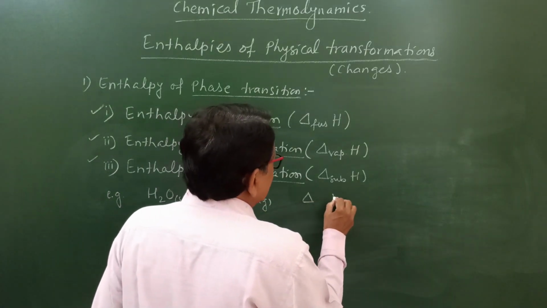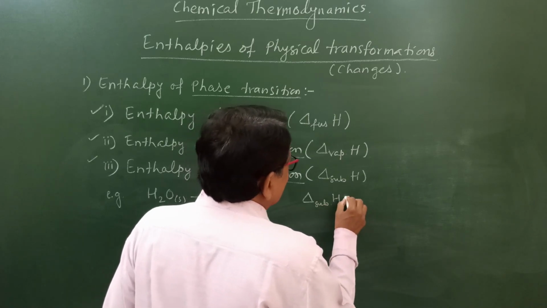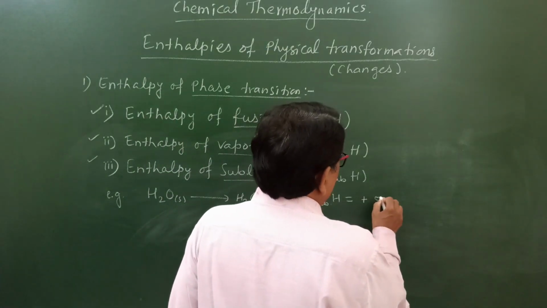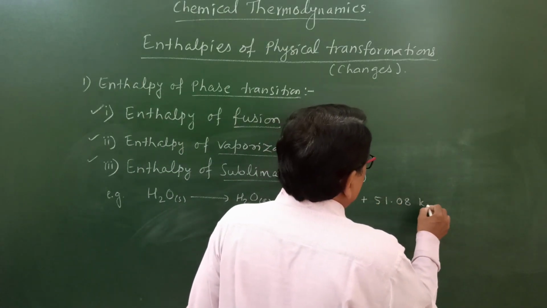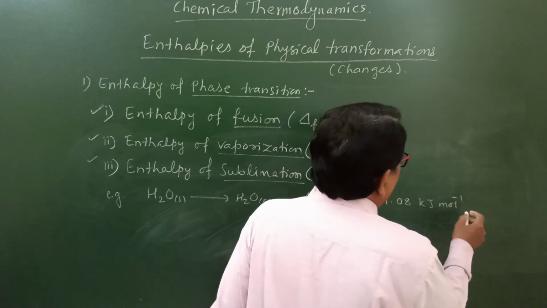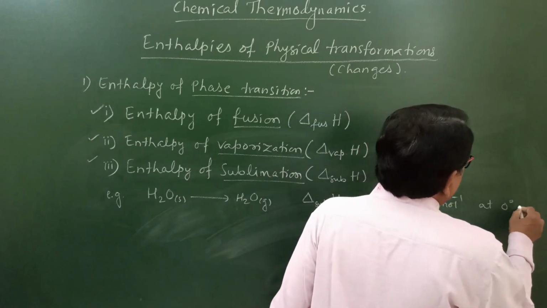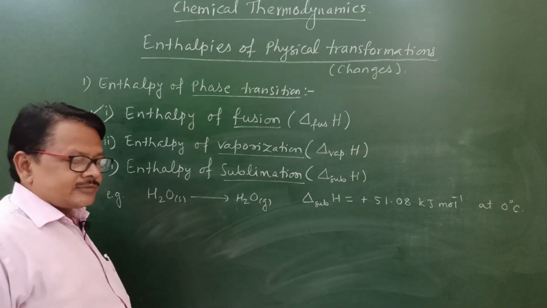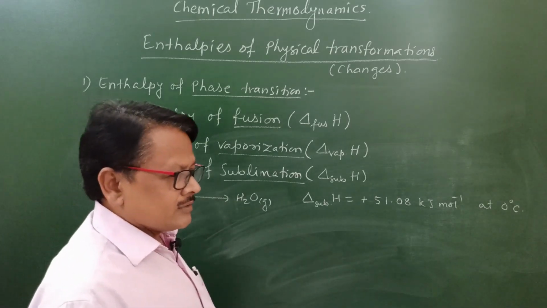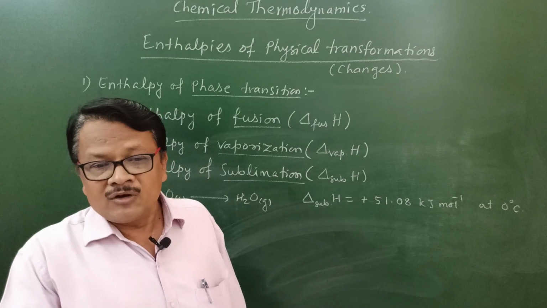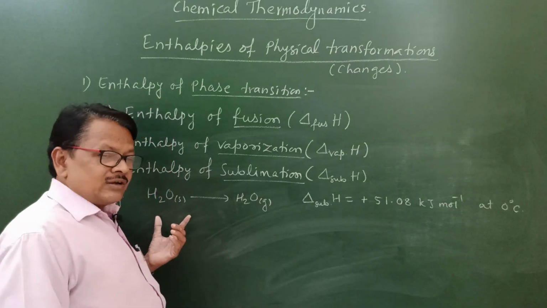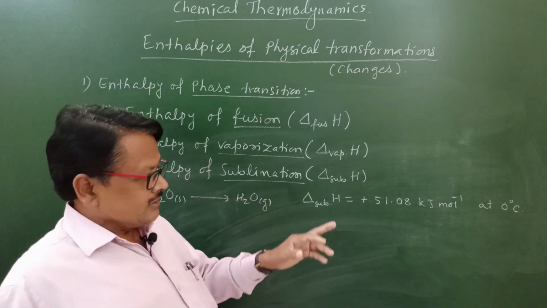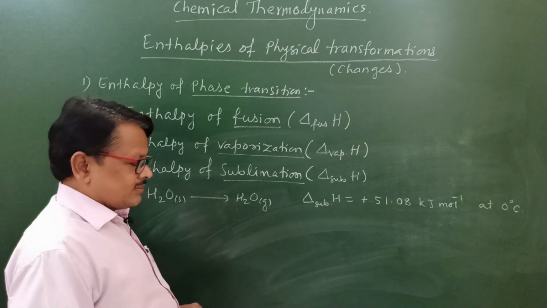This is the delta H of sublimation. So that is called the enthalpy of sublimation. And this value, the enthalpy of sublimation, is plus 51.08 kilojoule per mole at 0 degrees Celsius. You see here, enthalpy of sublimation means the enthalpy change that occurs during the conversion of 1 mole of solid substance directly into its gaseous state at constant temperature and pressure. That enthalpy change is called the enthalpy of sublimation.